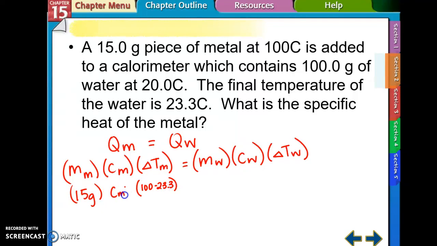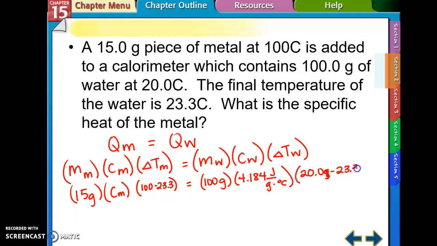I'm looking for the specific heat of the metal. It tells me the mass of the water is 100 grams. I look up on my thermochemistry reference sheet that the specific heat of water is 4.184 joules divided by grams times degrees Celsius. And the water starts at 20.0 degrees Celsius, and I'm going to subtract 23.3. I want to take the absolute value of that.